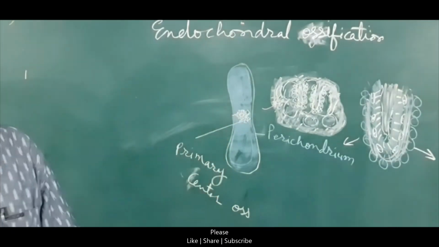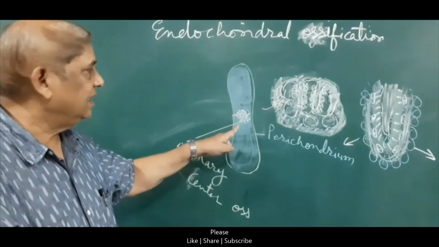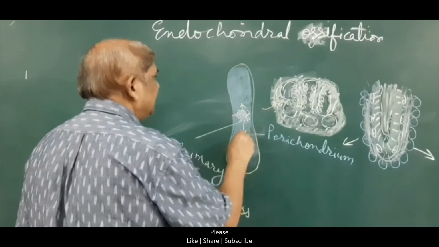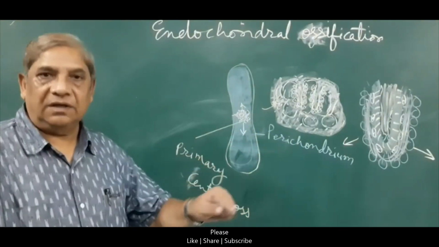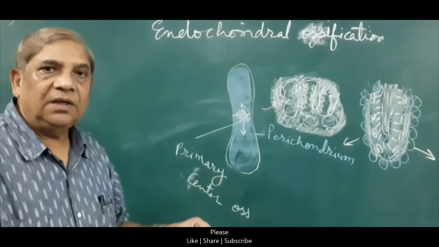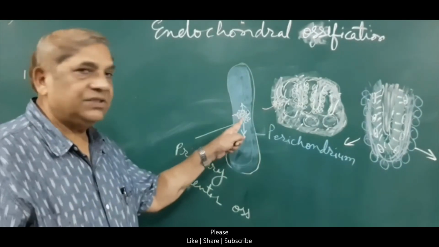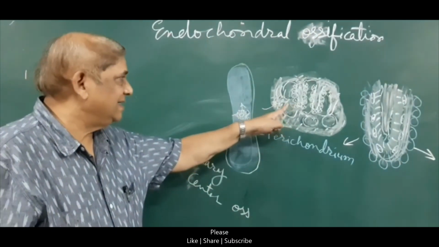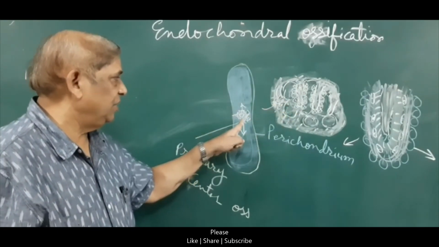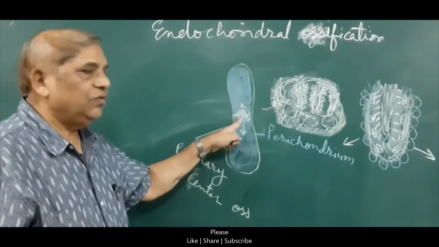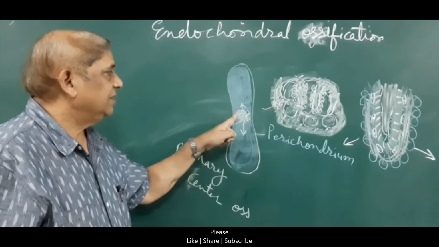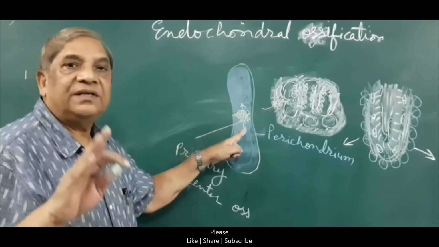This primary center of ossification will keep on forming the bone in the upward as well as downward direction of the cartilaginous model. While this primary center is forming the bone onto the calcified streaks or spicules, this bone formation takes place after the replacement of the cartilage.